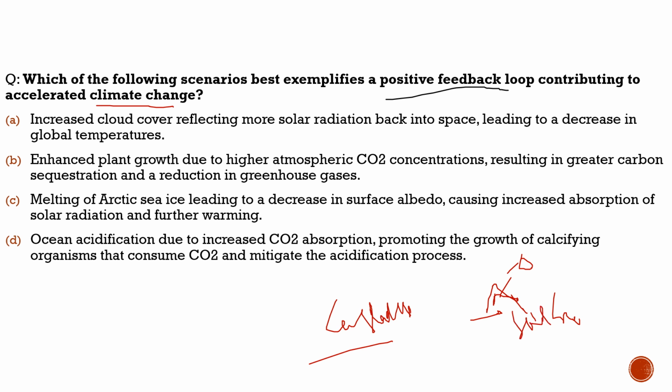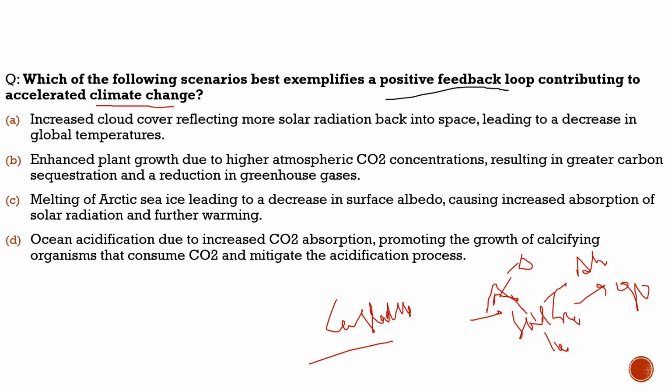When it gets exposed with the soil of that particular region, we know that soil has lower albedo than the snow, and it leads to more absorption of sunlight. When there is more absorption of sunlight, what does it lead to? It leads to more global warming, more warming, and when there is more warming, further melting of the snow, further absorption and further warming. So it is a cascading effect.